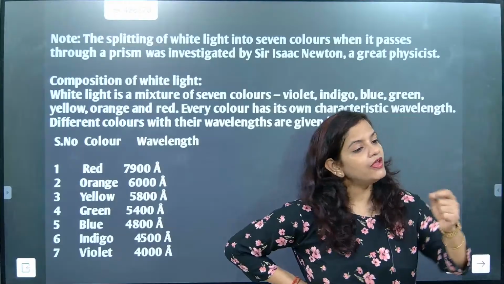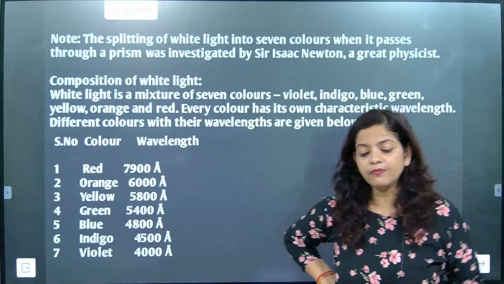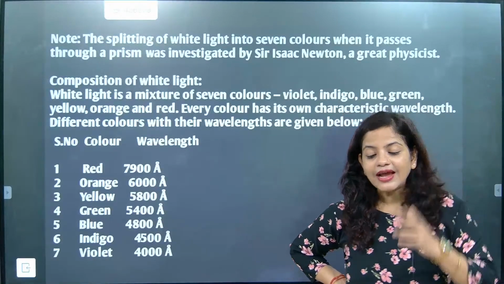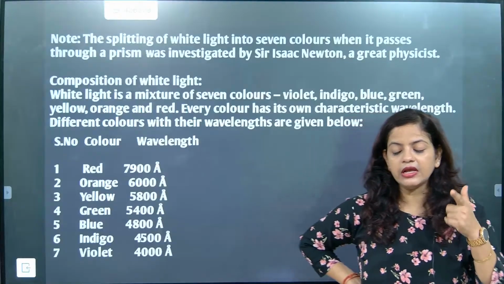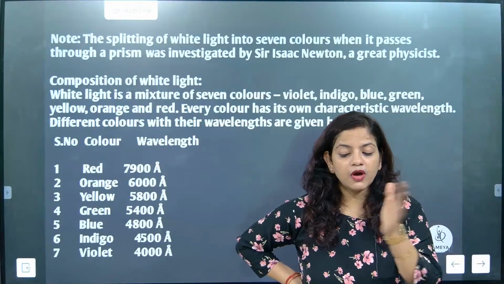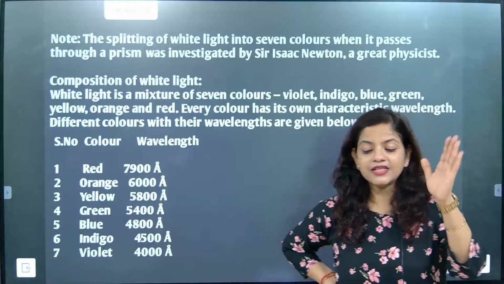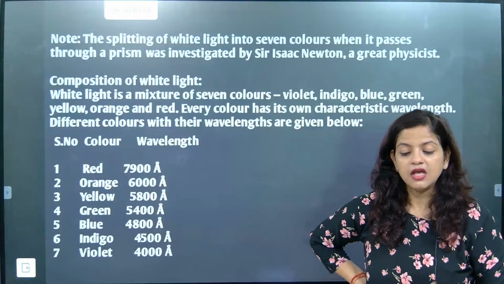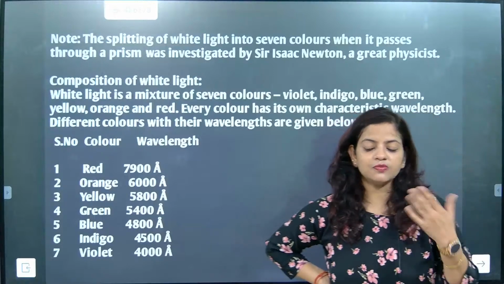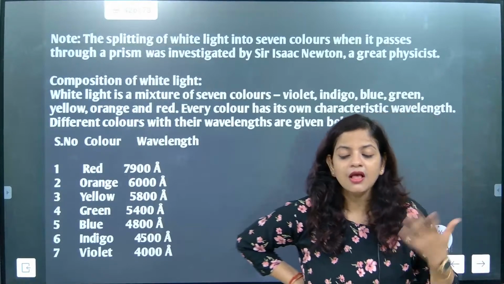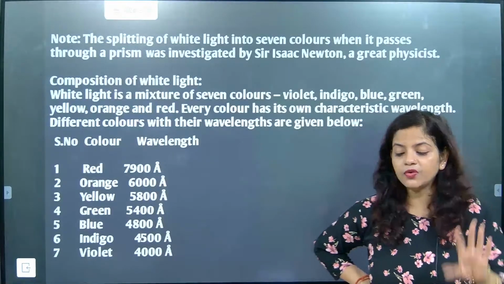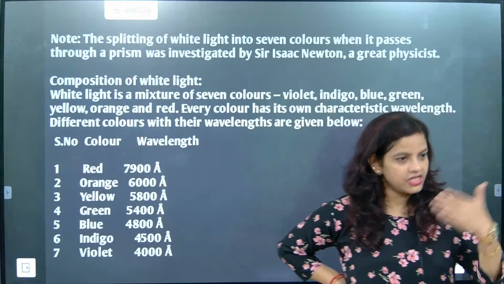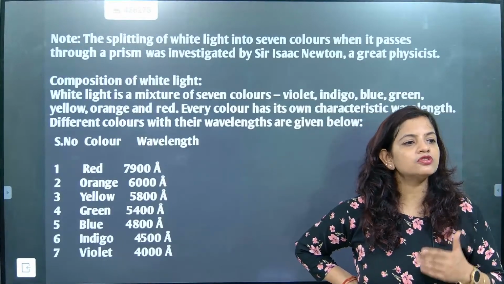Understand one thing. When white light enters from one medium to another medium inside the prism, it splits into 7 colors. The splitting is because of change in optical medium, and because of that there is a change in speed.